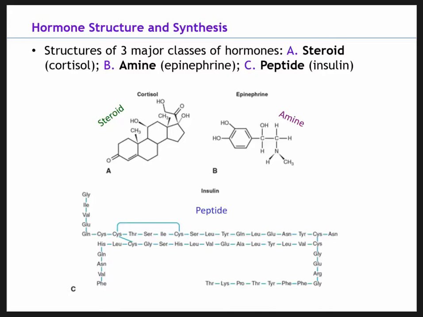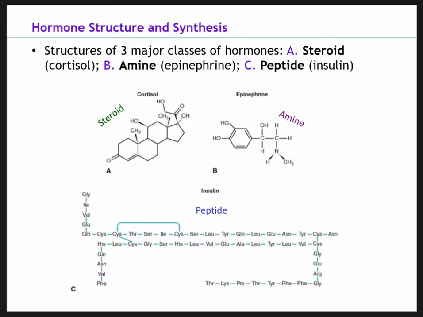So let's look at the top. We have our steroid. One steroid is cortisol. We'll talk about cortisol at the end of this chapter. That's our primary stress hormone in the body, and it's also the primary catabolic hormone in the body. And then one of our catecholamines we see up here to the right is epinephrine. And then at the bottom we have insulin, which is a peptide.